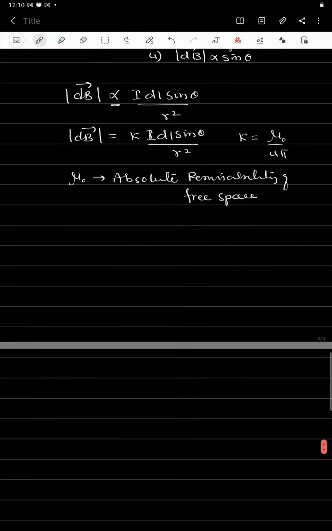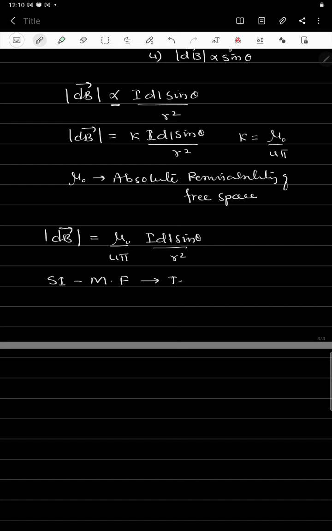So here we can write the expression of dB now. dB is equal to the magnitude of the magnetic field, which is equal to μ0 divided by 4π, I dl sin θ divided by r squared. So what is the SI unit of magnetic field? We can write the SI unit of the magnetic field is the Tesla. Tesla is the SI unit of the magnetic field.